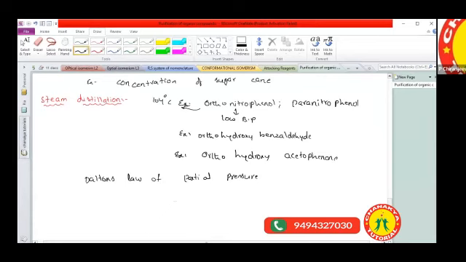Which chapter did you get it in? In the states of matter chapter, where the gas laws are: Boyle's law, Charles's law, Avogadro's law.